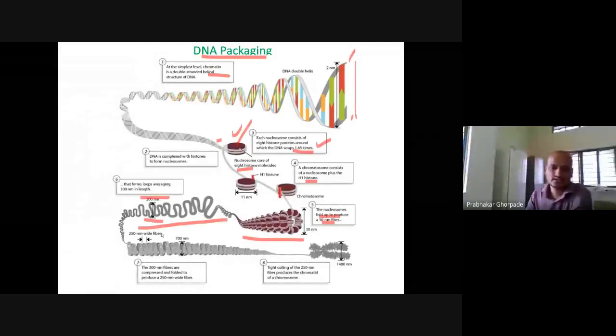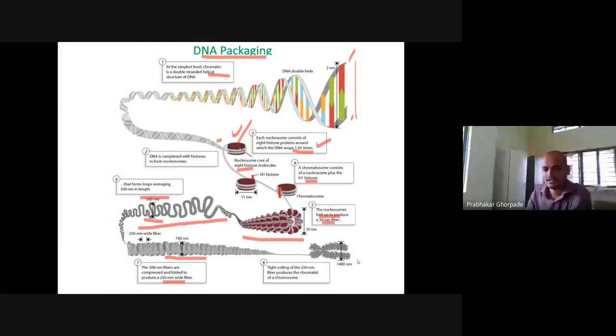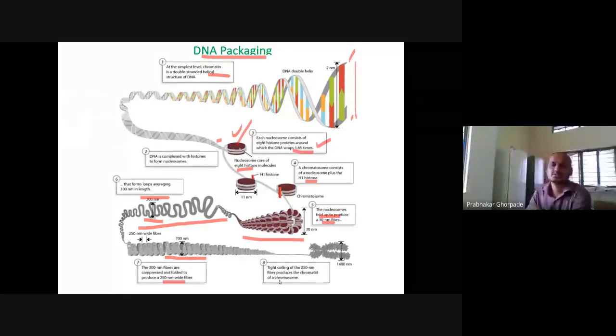Again it folds on itself and is compressed further into a 250 nanometer fiber, and again this compacts tightly by coiling and forms the chromosome. So basically the chromosome starts with the DNA, then nucleosome beads on a string, 30 nanometer fiber, 300 nanometer fiber, 250 nanometer fiber, and then at the end it comes to the chromosome. So that is how the DNA is packaged.